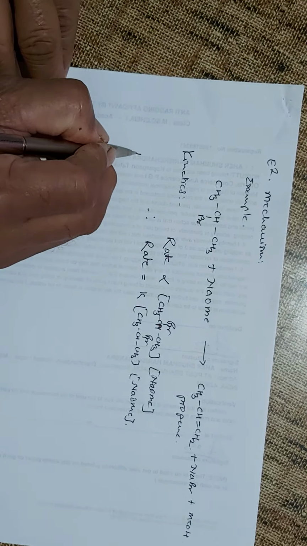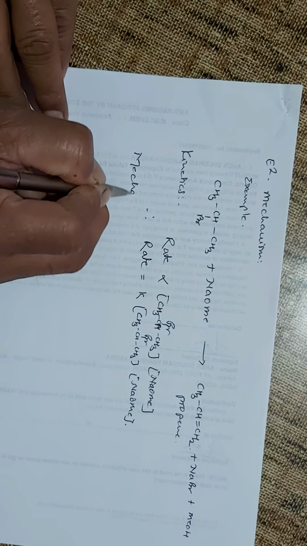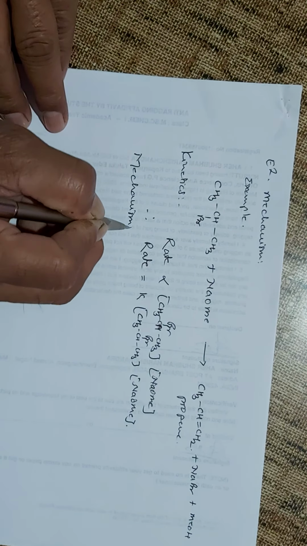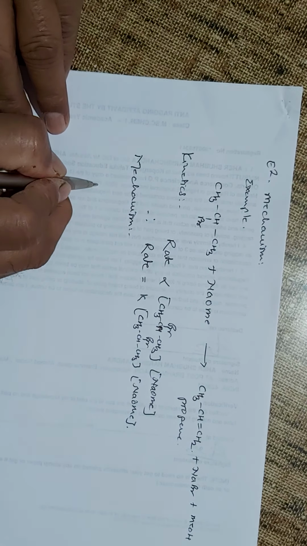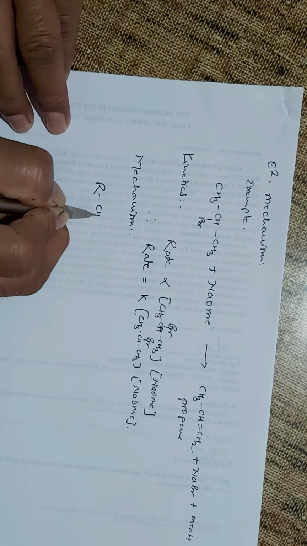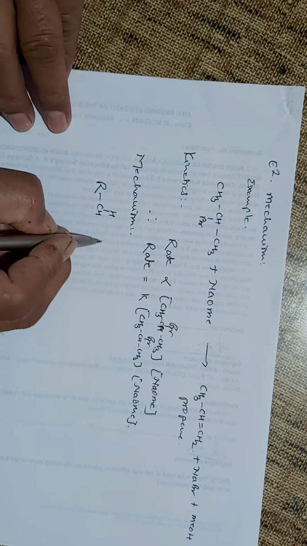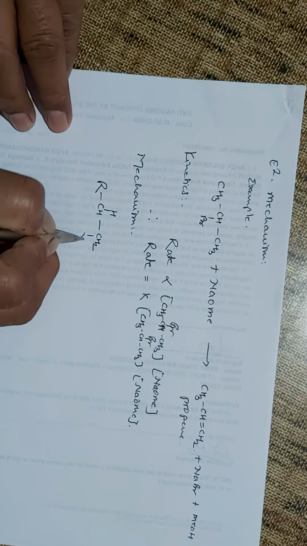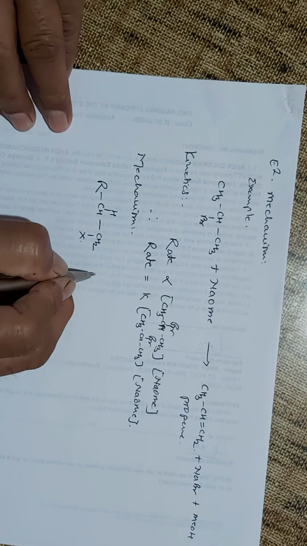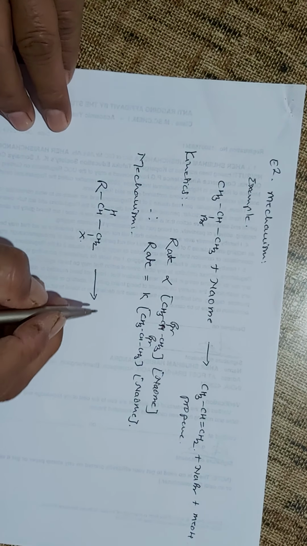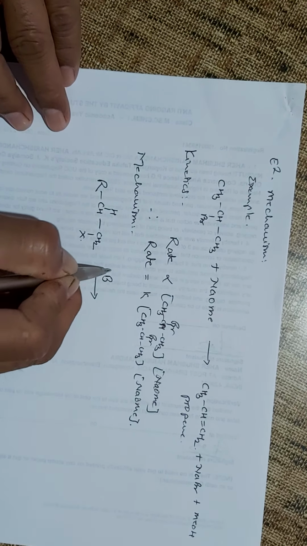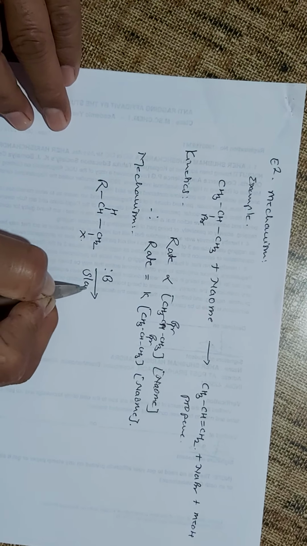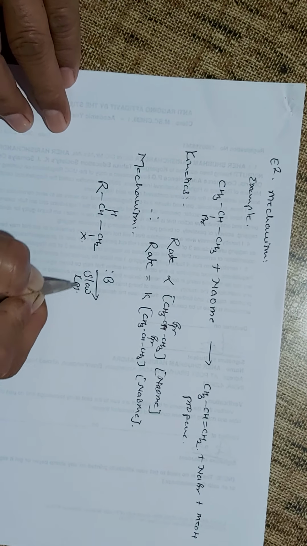And so the proposed mechanism of this reaction is that RCH H CH2X, and here the base is involved in this slow step, and so this is termed as your rate determining step.